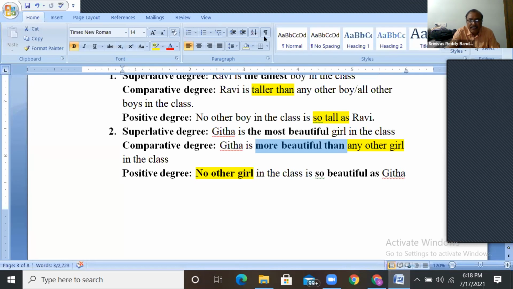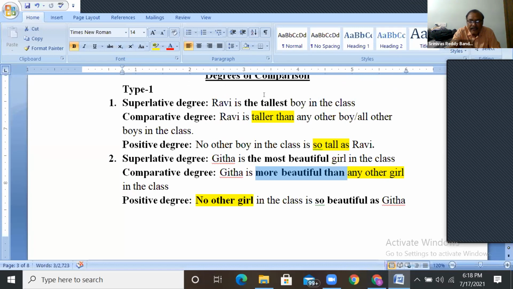See this one, or just check it here. What is happening? They'll give one degree and ask us to change it into another degree without change in the meaning. Remember that, without change in the meaning.